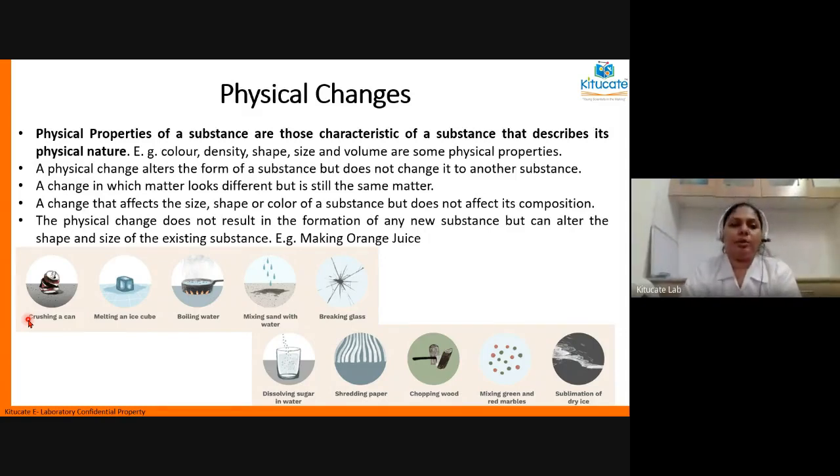Now, whenever there is a change in any of the physical property, let's say, for example, you have a glass of water, and you add a few drops of red ink into it. Water, which was transparent before, has changed color to red. Is that a change in physical property?